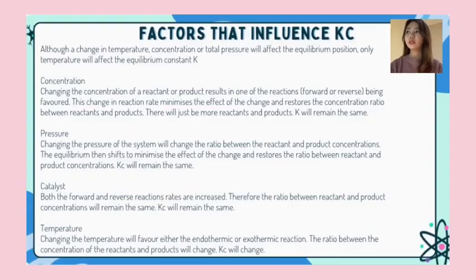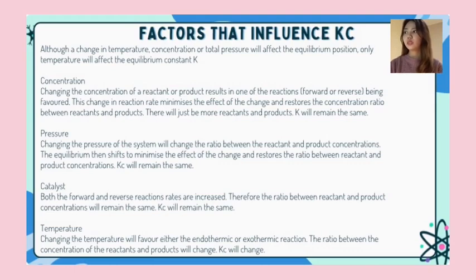Next, factors that influence Kc. Although a change in temperature, concentration, or total pressure will affect the equilibrium position, only temperature will affect the equilibrium constant K. Concentration.